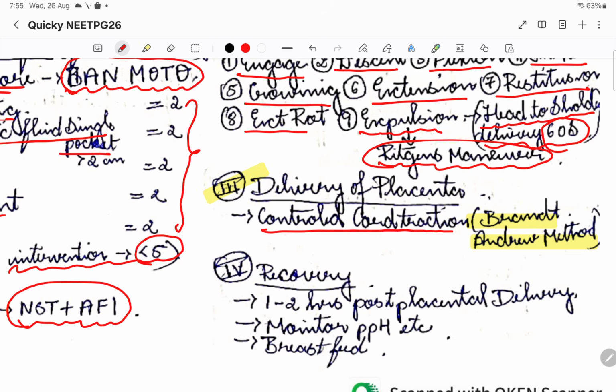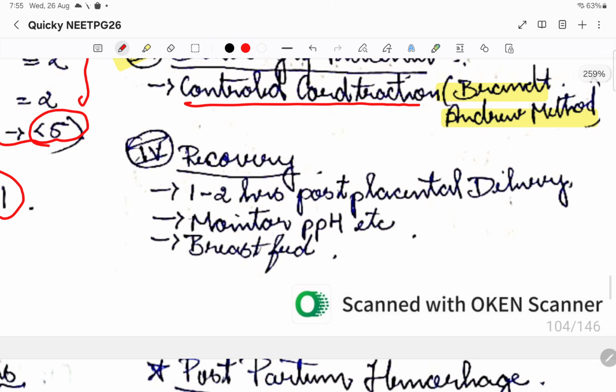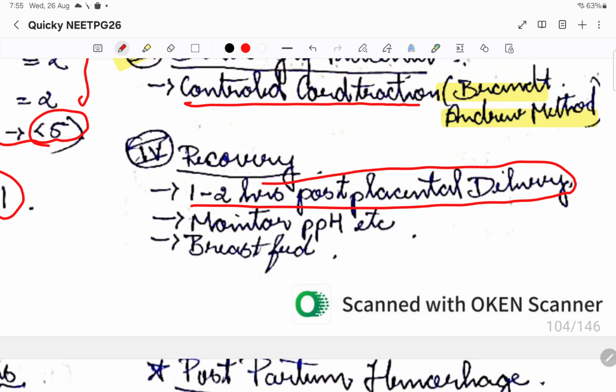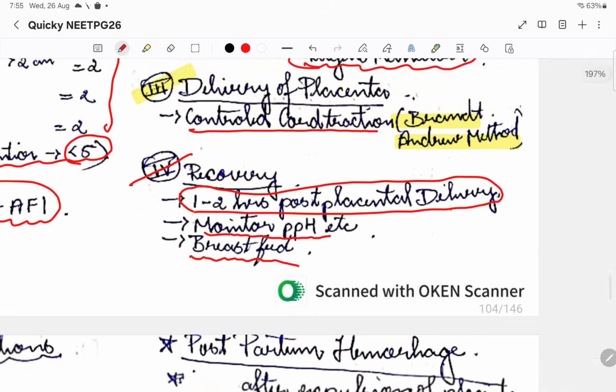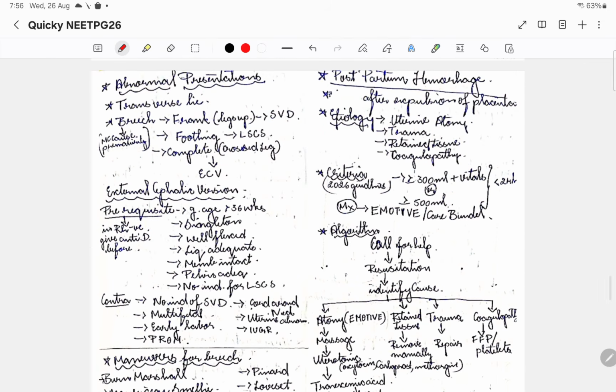Then coming to recovery, this is the fourth stage of labor, which is 1 to 2 hours post placental delivery. Here we are supposed to monitor for PPH, and also initiate breastfeeding. So this is the fourth stage and a very, very important stage of labor. These are all the stages of labor.